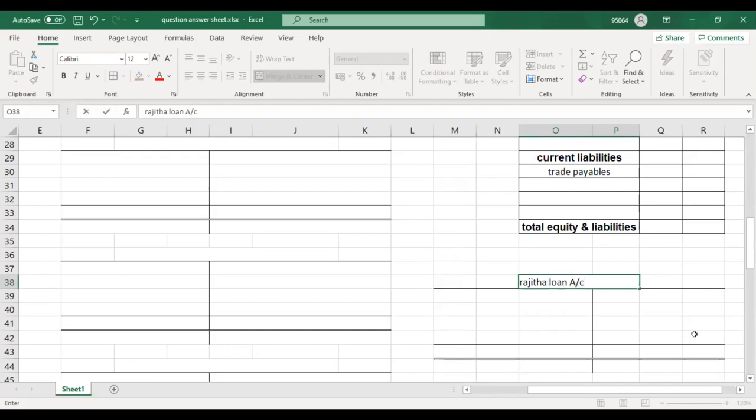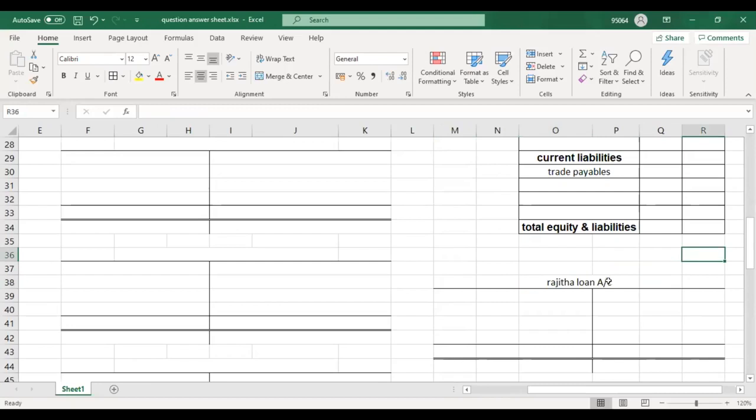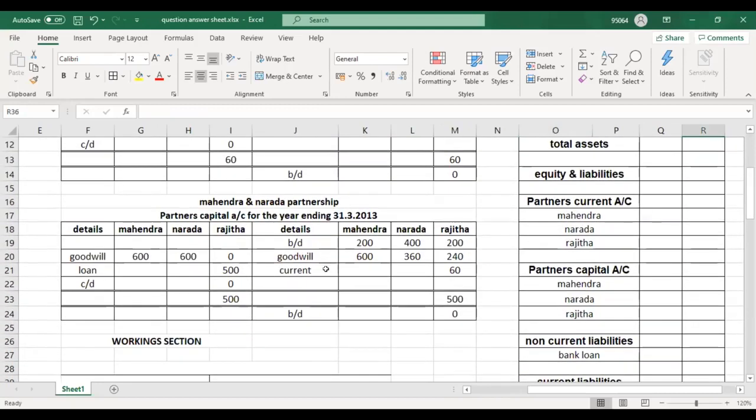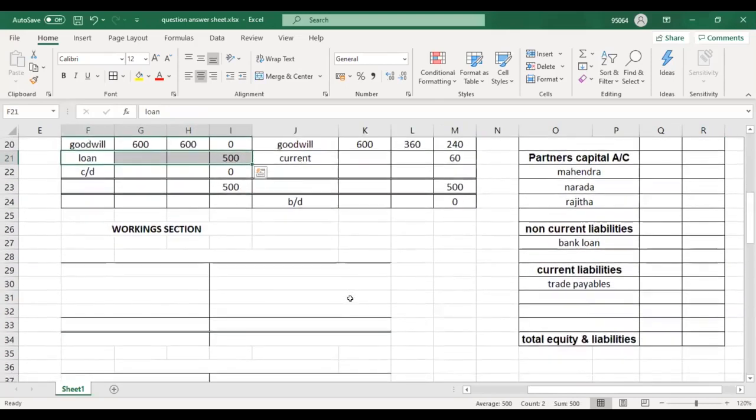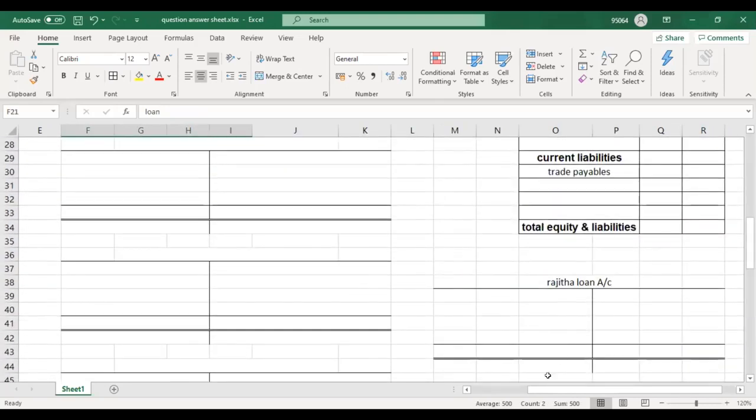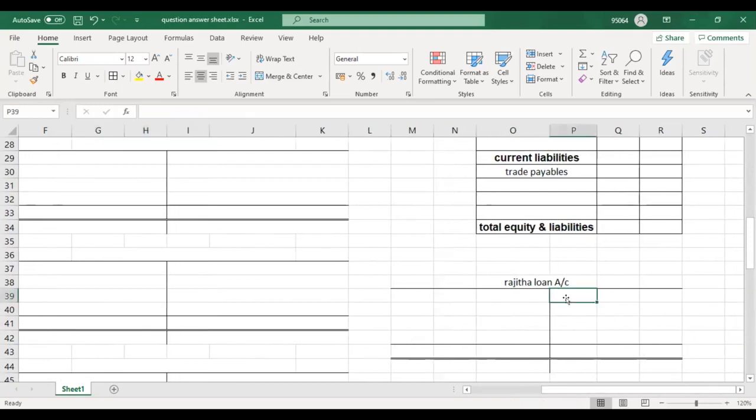Rajita loan account. So what's the double entry? Partners capital account debited. See, partners capital account debit. Where will you credit? You will credit here. So everything is based on double entry. Capital account 500. Capital account 500.